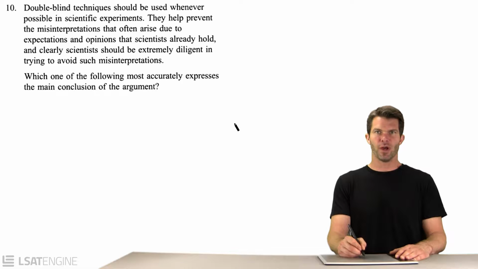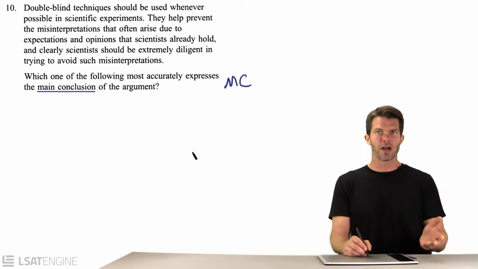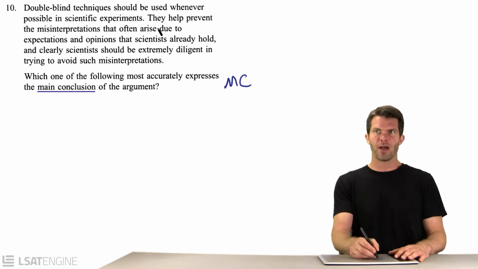This is a main conclusion question, and when our only job is to find the conclusion, we don't expect the authors of the LSAT to make it easy on us. They're not just going to put it at the bottom with a therefore or a thus. They're going to try to hide it from us. So we're looking for support indicators, like probably not therefore or thus, but like so or for or after all, the less common ones. And we're also looking for negative contrast words like however or but.